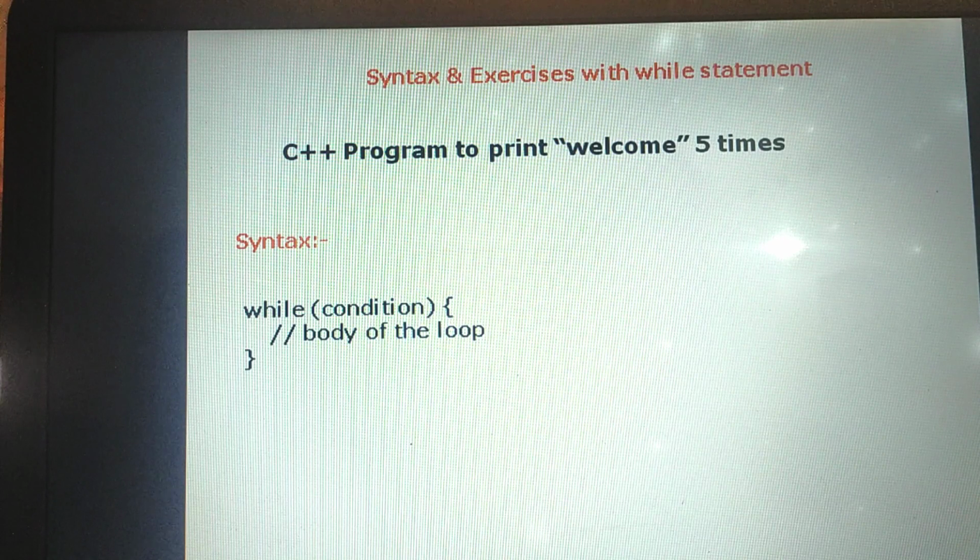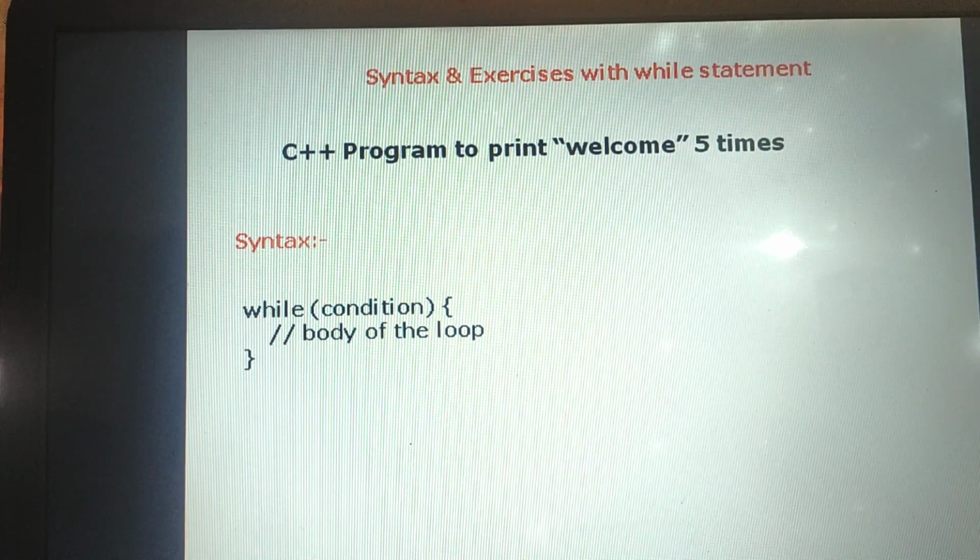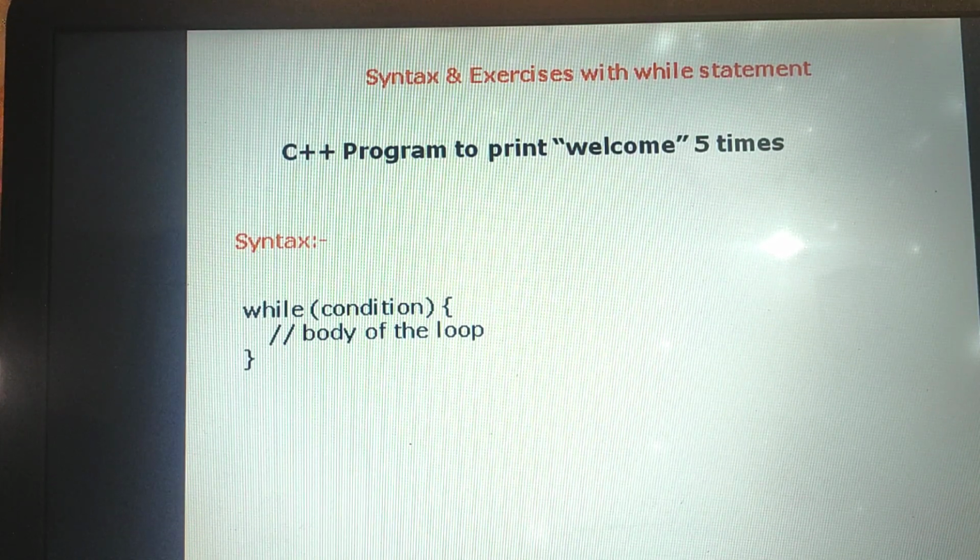Suppose we want to display our name 10 times or 100 times on the screen using a C++ program. It is very difficult to write statements for printing the name 100 times or 1000 times manually. Instead of writing so many times, I will write only once, then keep the statements inside the loop, and the rest of the work the computer will do. So we write it one time and repeat it many times. For that purpose we use these iteration statements.